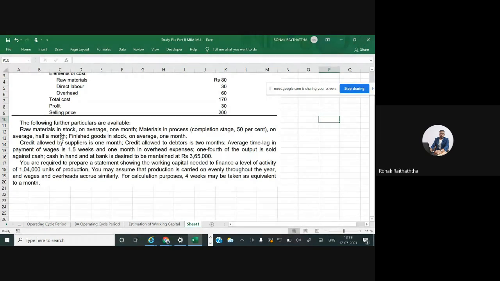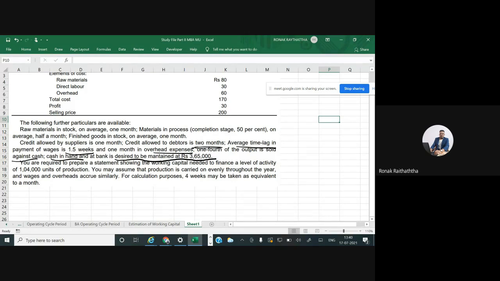Credit period allowed by suppliers is 1 month. Credit allowed to debtors by us is 2 months. Average time lag in payment of wages is 1.5 weeks. 1 month in overhead expense. 1/4 of output is sold against cash, and cash in hand at bank is desired to be maintained at 3,65,000 rupees.